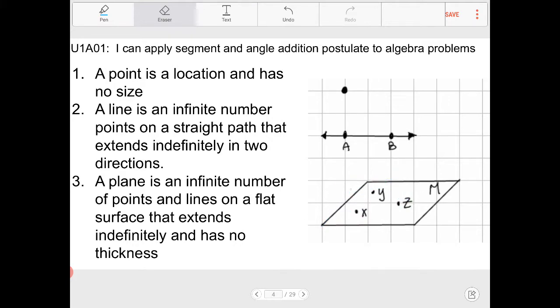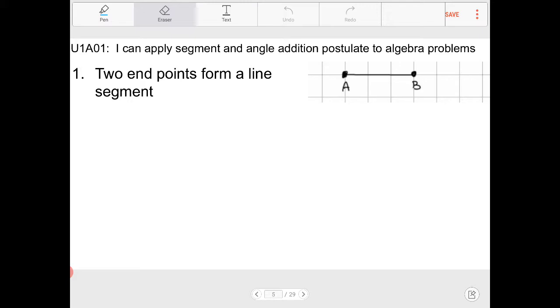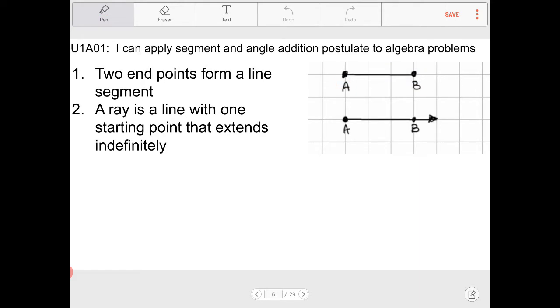All right, let's move on to the next. So here we are. We have a line segment. Two points form a line segment. If we have two points plotted somewhere and connect those two dots, then we end up with a line segment. And again, there is still an infinite number of points between A and B that form that line segment. And again, there's no dimension other than the length of the line. There's no thickness to that line.